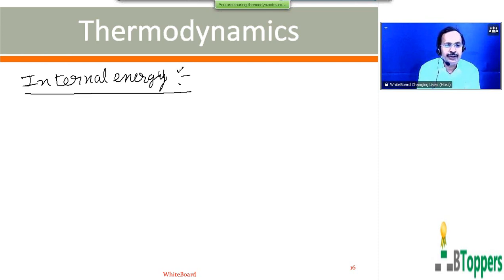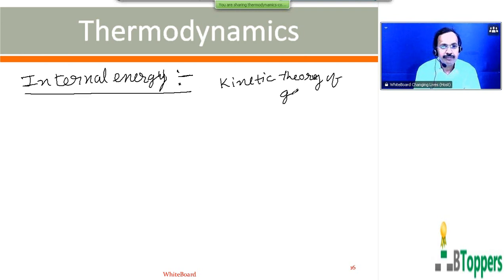But most of the problems and examples we are going to discuss in thermodynamics are related to gases. As I have discussed in the past in the kinetic theory of gases, about the assumptions of kinetic theory: according to the postulates of kinetic theory, there are no intermolecular forces of attraction or repulsion between the molecules of an ideal gas.